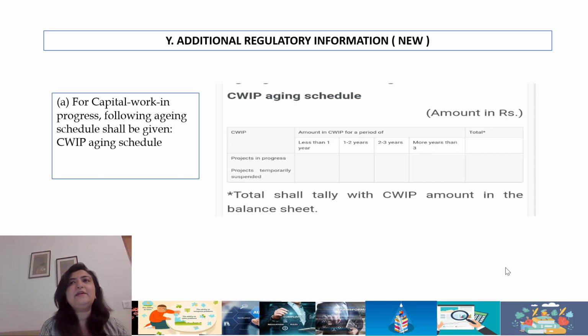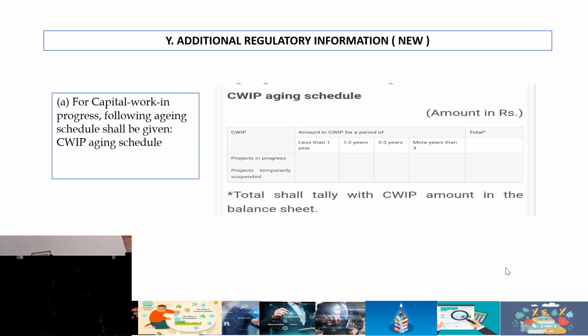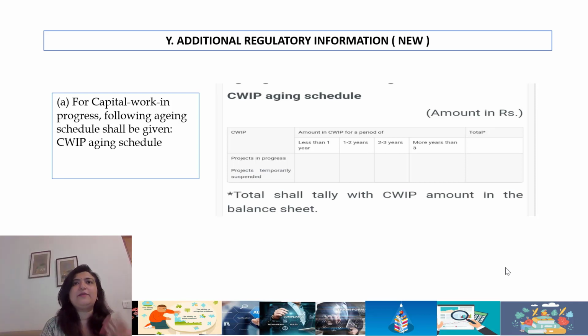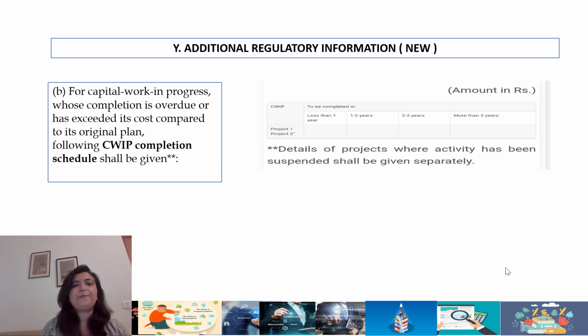CWIP, they are now specifically requesting for an aging. Now, as auditors, we always went into CWIP aging to look at whether you needed to carry any provisions for impairment, etc. But you now have to present a very specific disclosure for CWIP aging. Where the CWIP is overdue or has exceeded its cost compared to the original plan, the CWIP completion schedule should be given. So they're also specifically talking about time overruns. So all this will definitely necessitate a lot more governance changes in organizations that, as chartered accountants, we must also be prepared to do.